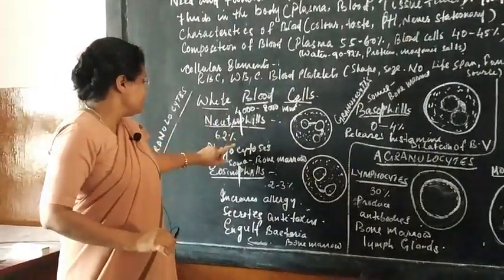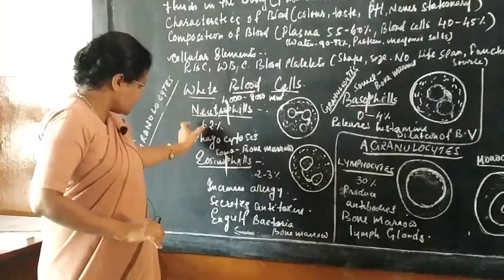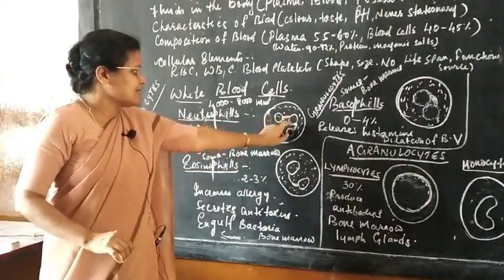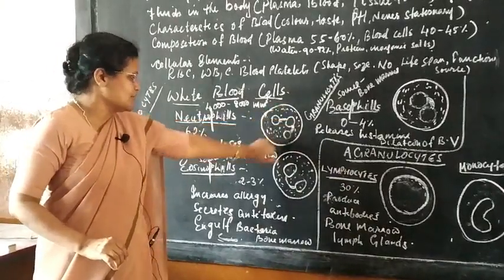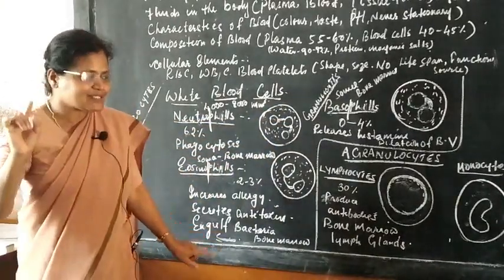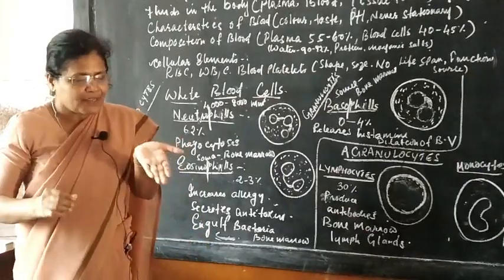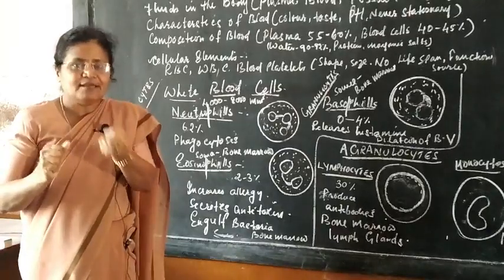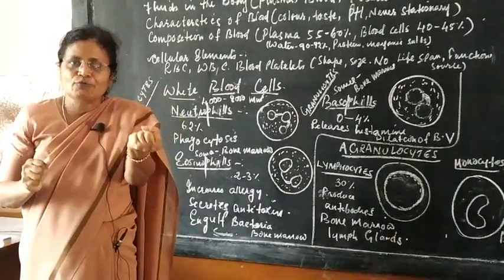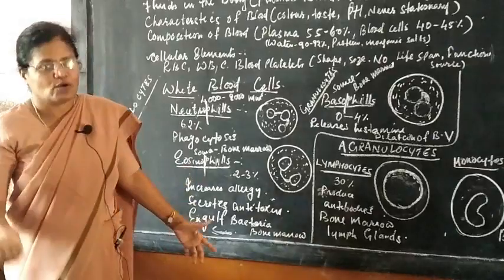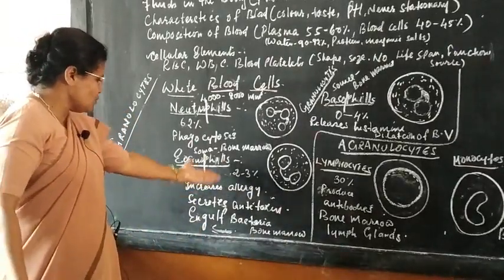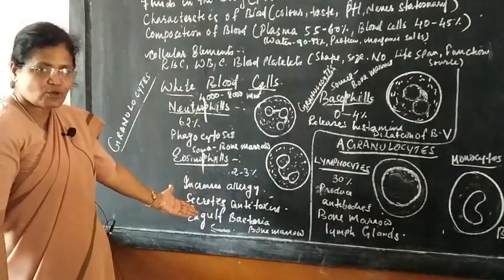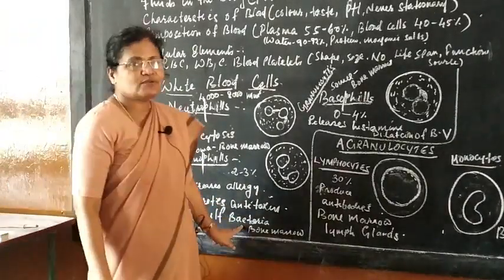Okay, and I told you how much of it is present, what its function is, and where it is produced. It has a trilobed nucleus and it has granules. Eosinophils stain, I mean, catch the color. So the group of WBC which catches the color of the eosin dye is called eosinophil. And I told you its function: it increases allergy and secretes antitoxin, and phagocytosis is also its function. Then it is produced in bone marrow.